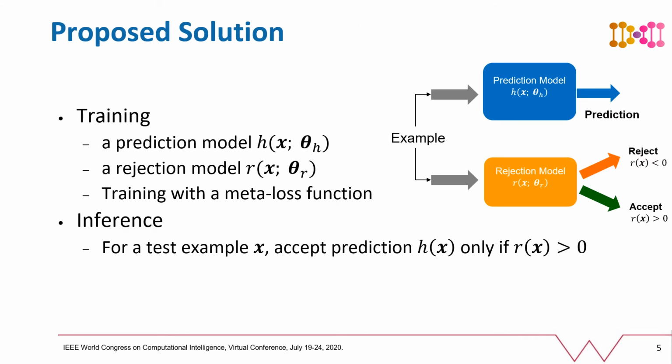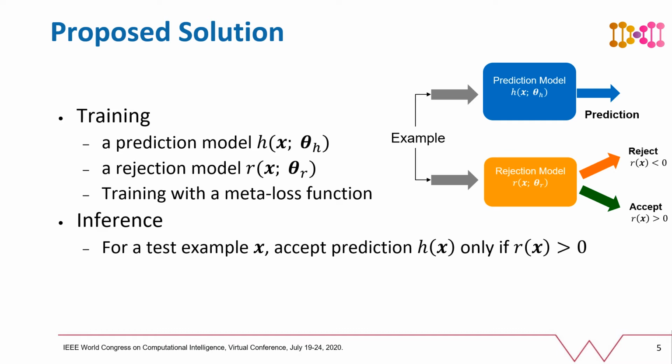In this work, we developed a generalized machine learning model for learning with rejection that can be applied to classification as well as regression and possibly other machine learning problems. The proposed solution is based on training two separate models, a prediction model h(x) and a rejector model r(x), each with their own architecture and trainable parameters, which are obtained by minimizing a novel meta-loss function. The rejection model is responsible for generating a rejection score, which is based on the degree of confidence of the prediction model for a given example and can be used to reject examples at test time.